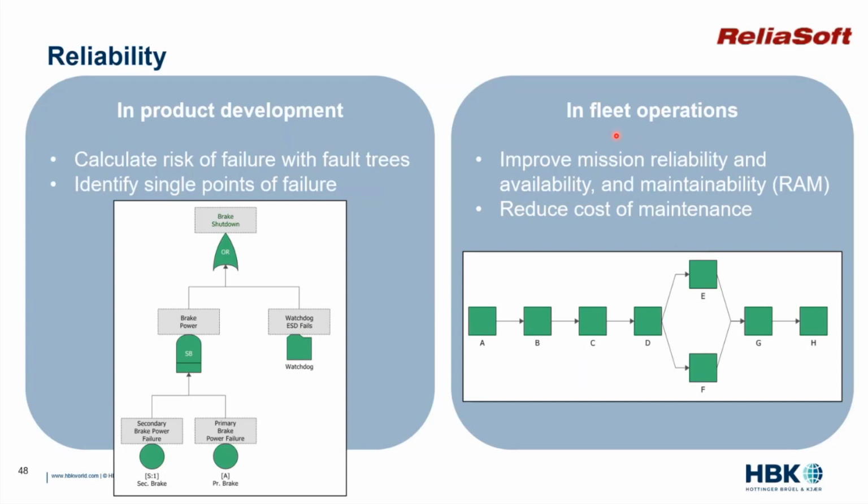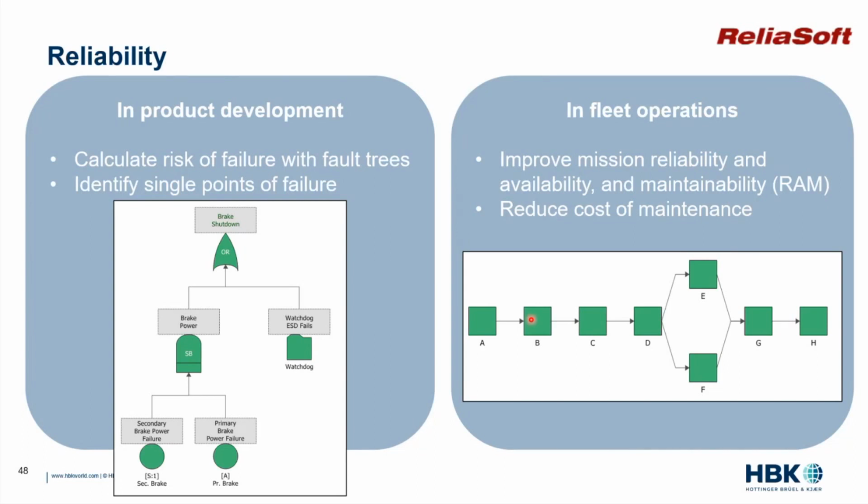It really comes down to trying to answer the question of how do we keep that fleet available, and also how do we address its maintainability? What we've got here is a reliability block diagram of a series of parts and how they interact together, and how time to failure or mean time to failure or reliability data for each component is cascaded or combined into reliability of the entire system. We have some pieces here that have redundancy built in. In other words, if this one fails, this one can continue to work. This is not a redundant part. If this fails, then this entire flow, this entire system shuts down.